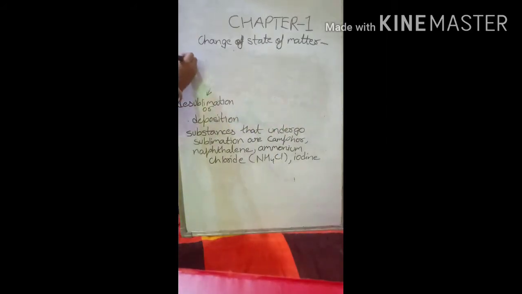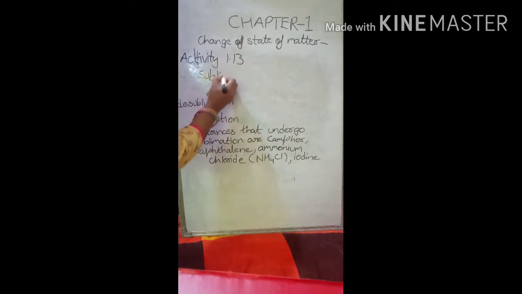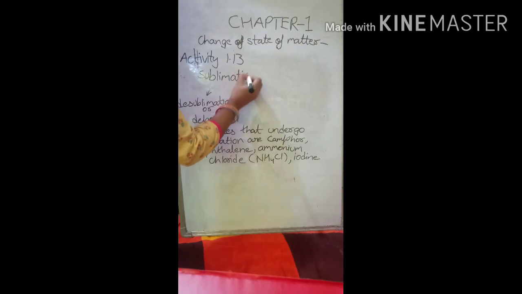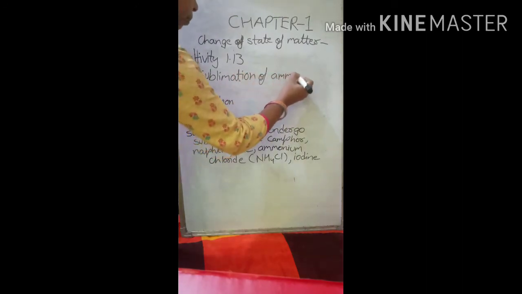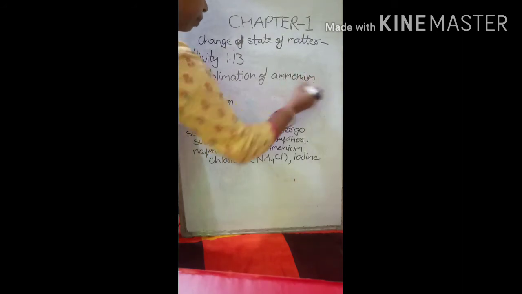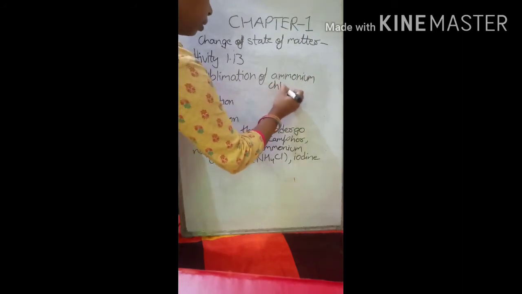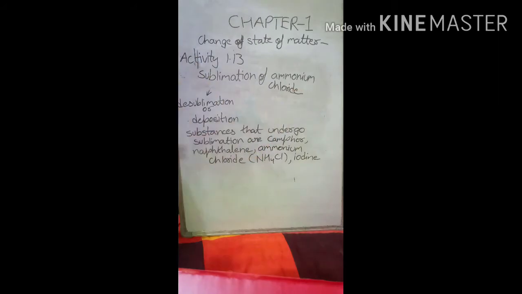Activity 1.13, sublimation of ammonium chloride.